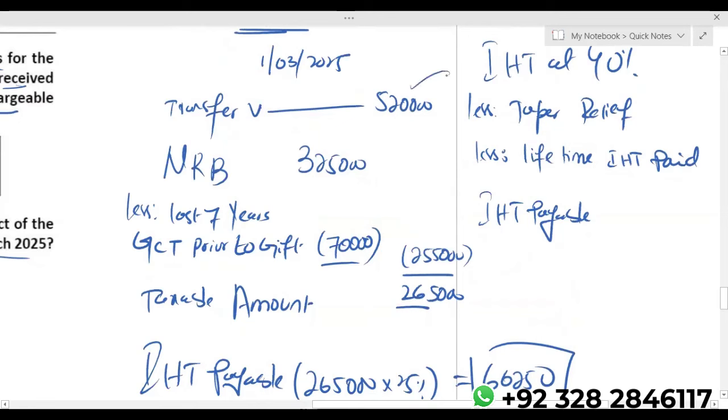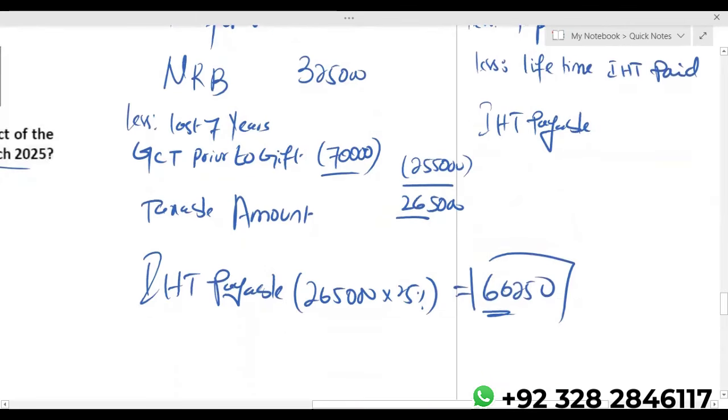If there was a question to calculate gross chargeable amount carried forward as well, then within this 520, we would have added 66,250. The question is, when donor pays IHT, why do we add that into gross chargeable amount carried forward? There's a logic behind that. The logic is technically why IHT paid by donor actually increases the value of the amount transferred.